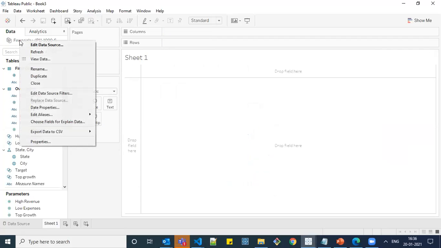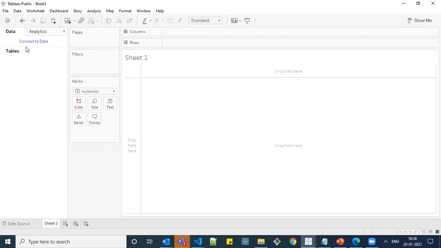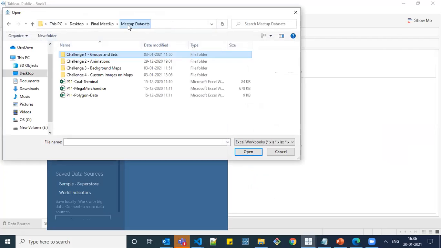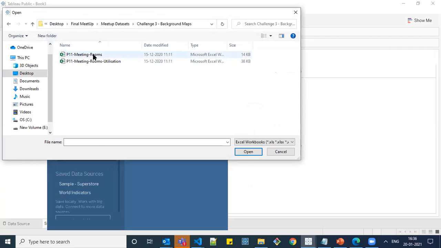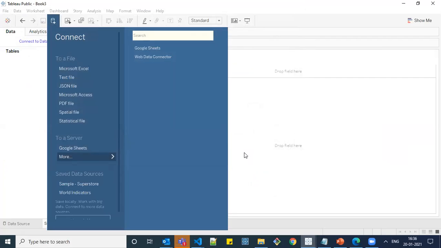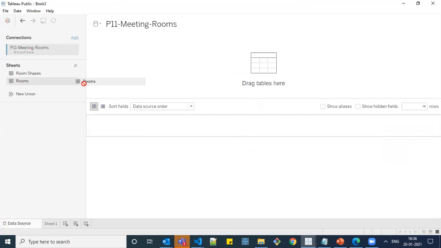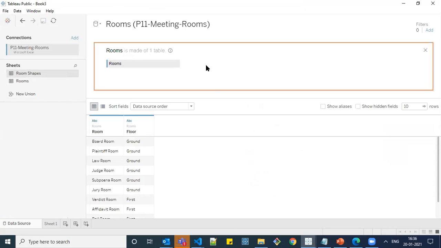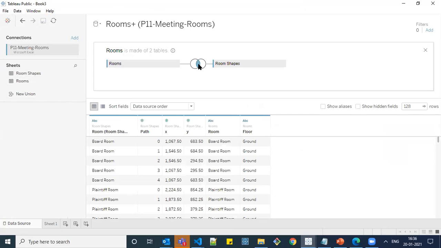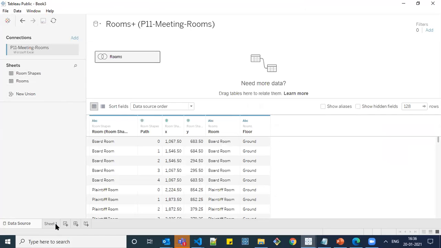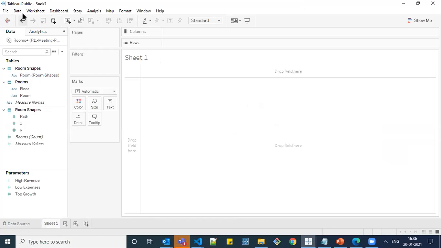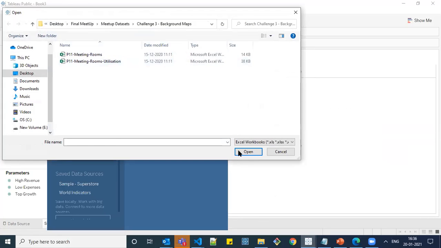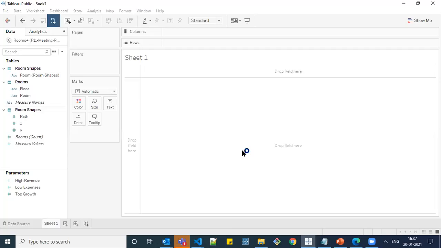Clear this. If you right click over here and click on close, it will get closed. Similarly, connect to the third challenge data set. Background maps. This one is meeting rooms. So I'm adding rooms. Similarly, I'm going to connect it over joins. Same inner join. And I have one more data set. Data, new data source, Microsoft Excel, connector. Here we have the utilization details.